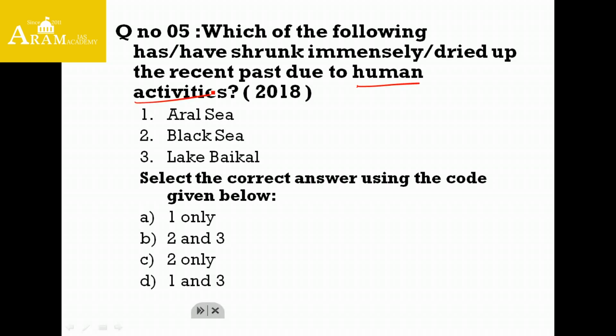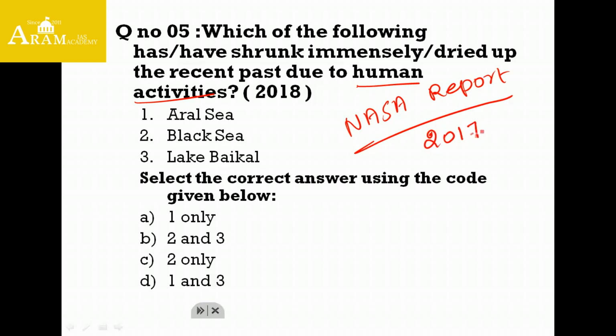Friends, this question was framed on the basis of NASA's report, which was released in the year 2017. In that report, NASA stated that Aral Sea has been shrinking immensely, or drying up immensely, due to human activities. So Aral Sea was the official sea given by NASA in their report.